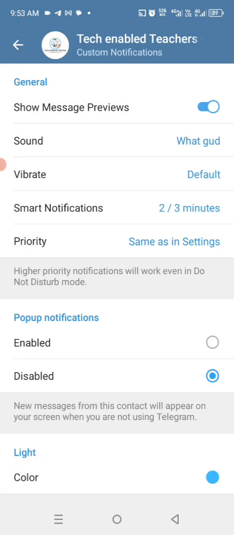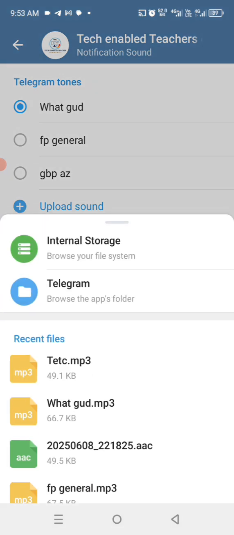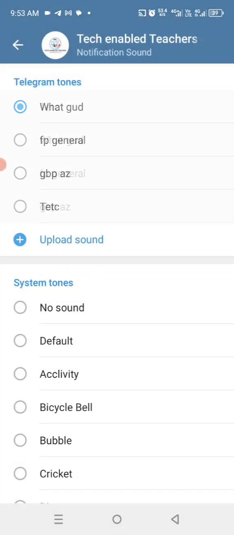Once you press customize, you go to the sound option. Once you go to the sound option, just press upload sound. Upload sound, and go and get, for example, look at the recent files I have. You pick the particular one you just created, which you call TETC. Just press it, and now you can see that it has loaded as one of the sounds that I've created. And you just tap the TETC.